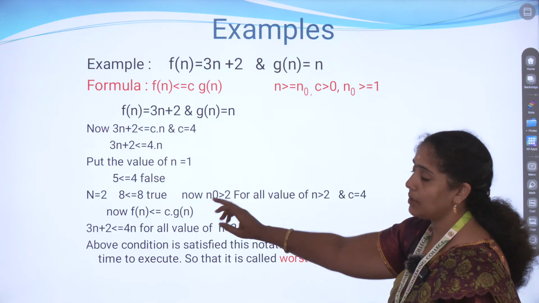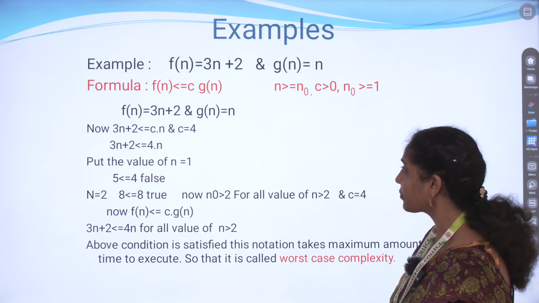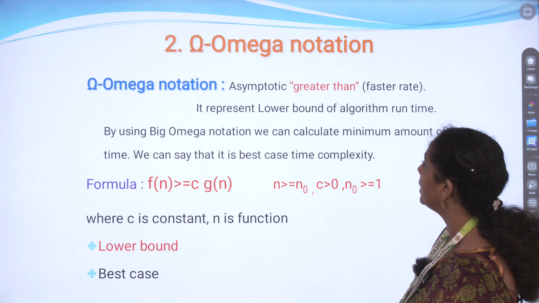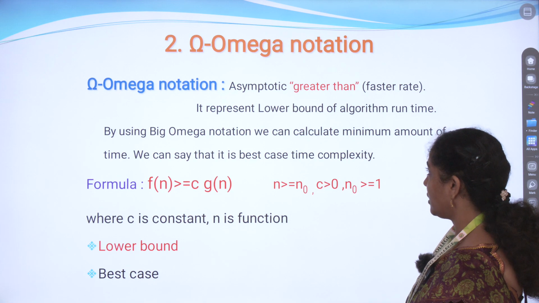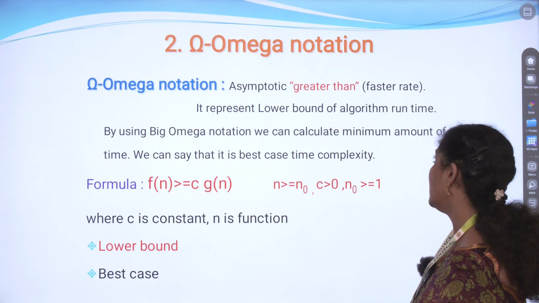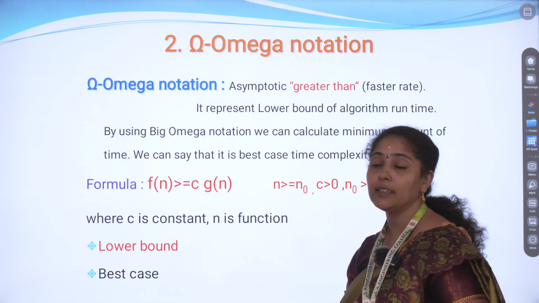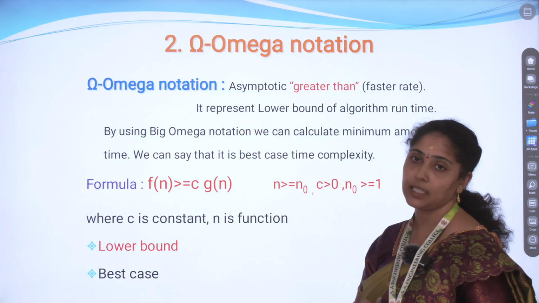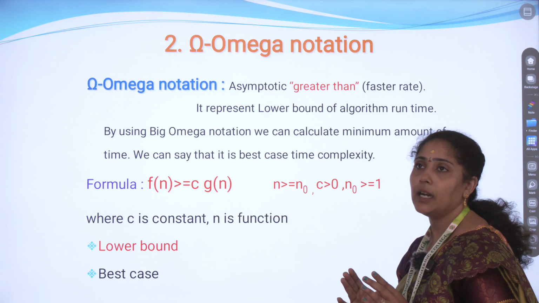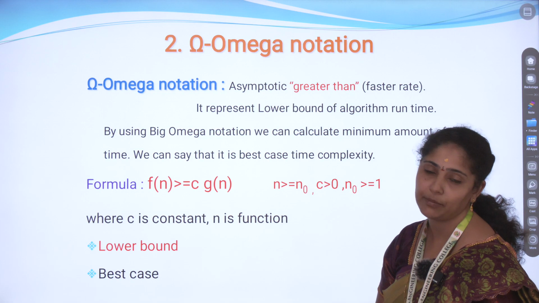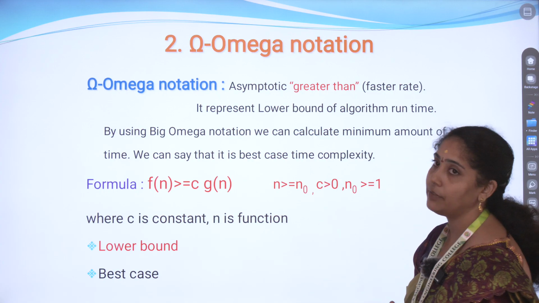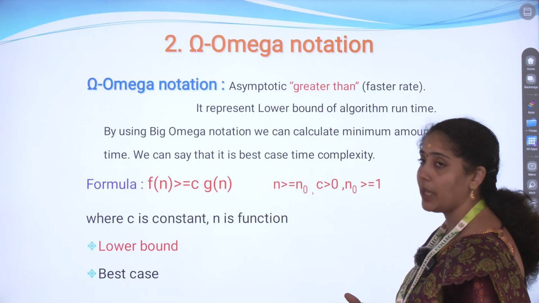We can easily understand based on this evaluation. So next we are going to see the omega notation. This is very fast, with a rate greater than the others. This is the best case complexity. We mentioned that in the best case, we see the minimum time taken for the execution. I also said, like less than 1 minute, those kinds of execution algorithms come under omega notation.